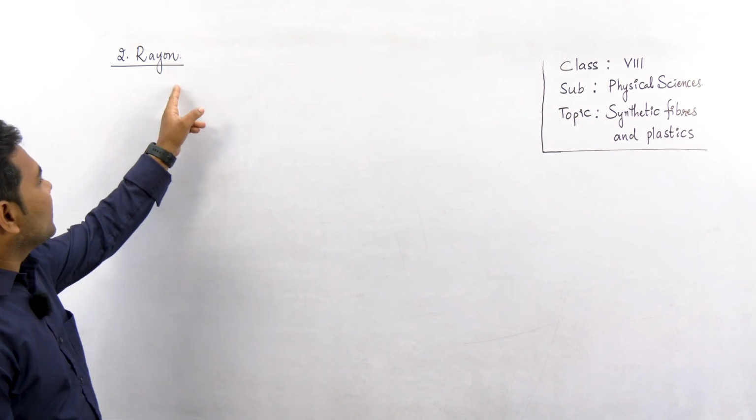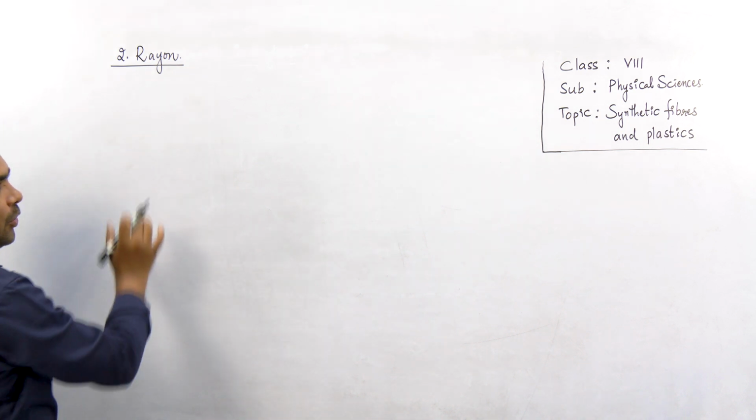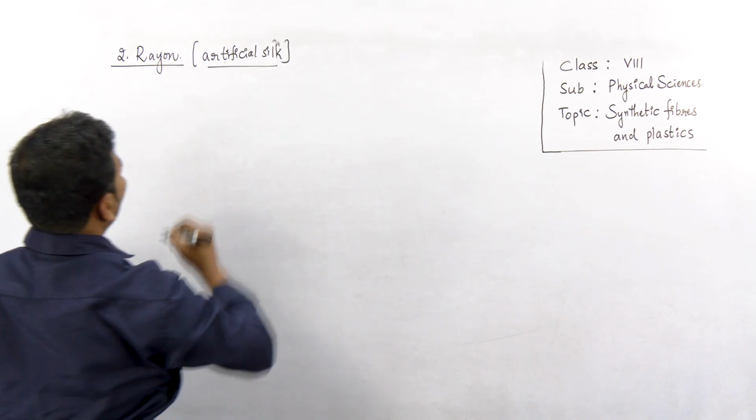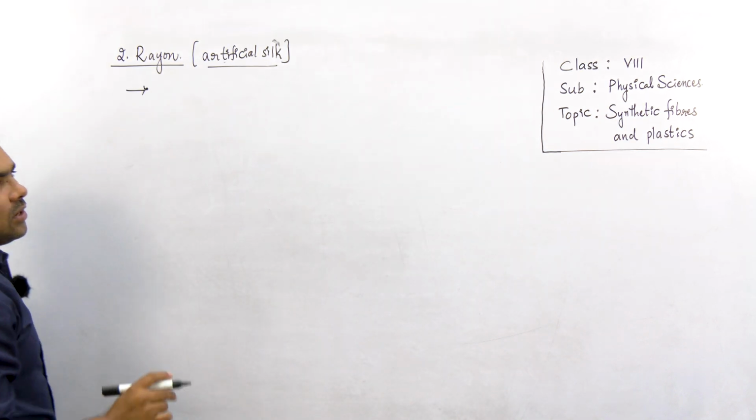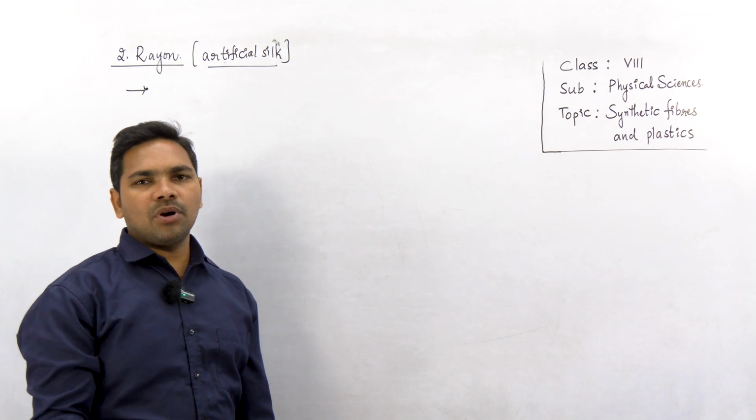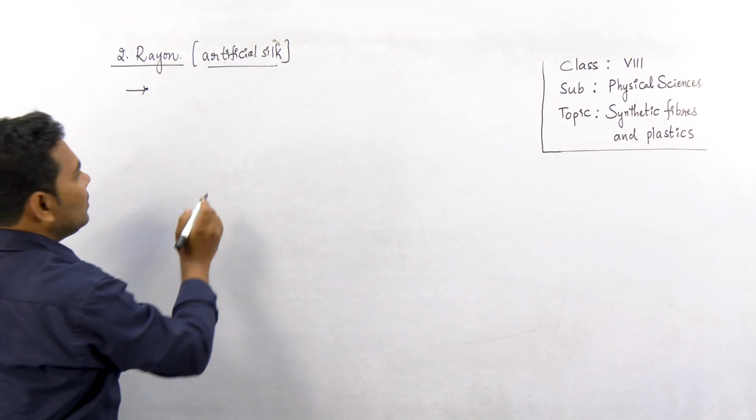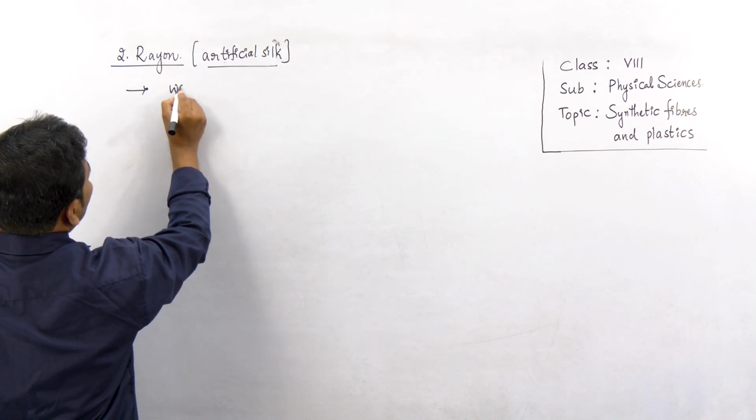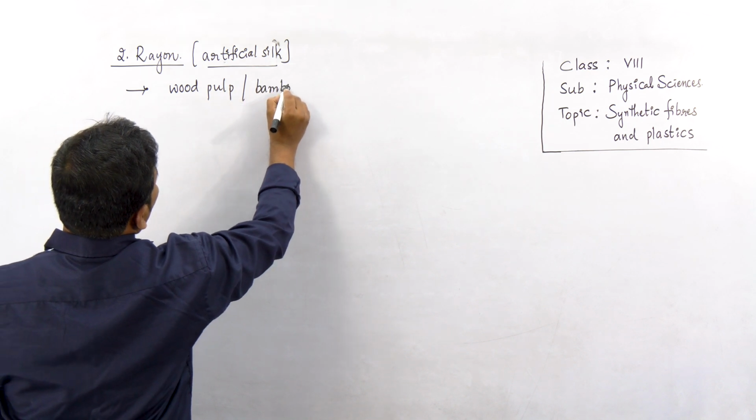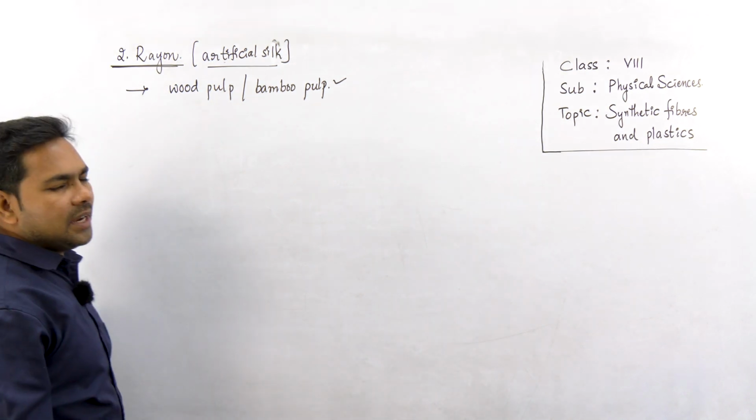Now let us see another example of a synthetic fiber, that is rayon. Rayon is also called artificial silk. Since all the synthetic fibers are obtained from petroleum products, petroleum based chemicals. But in case of rayon, the raw material is wood pulp. Wood pulp or bamboo pulp is used as a raw material for making rayon, right?